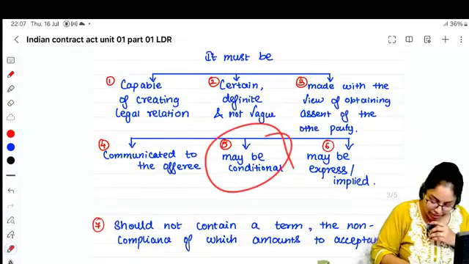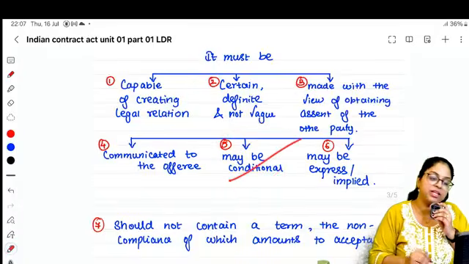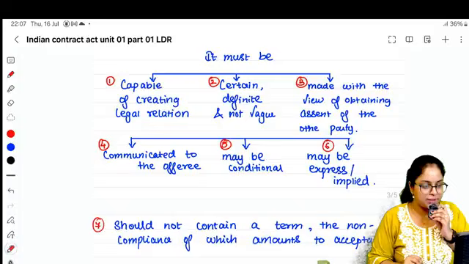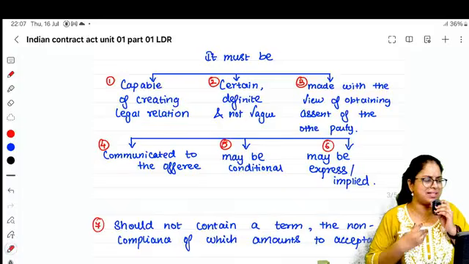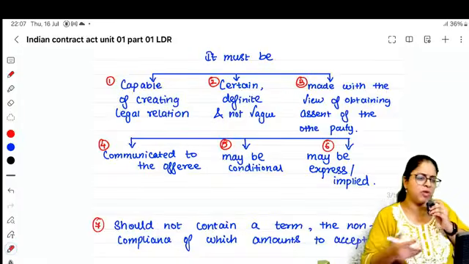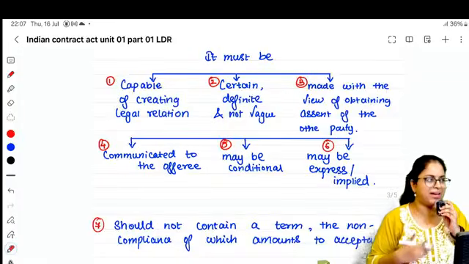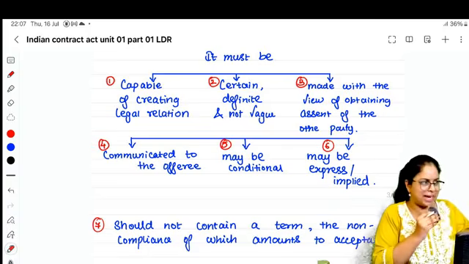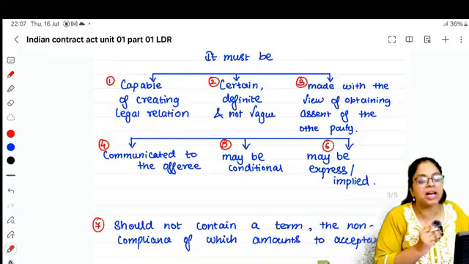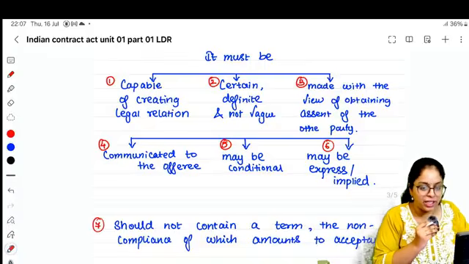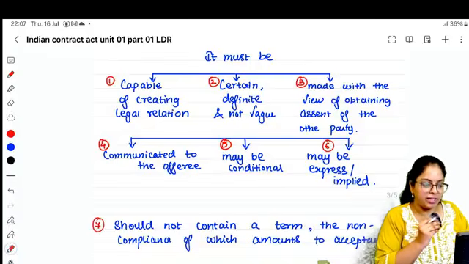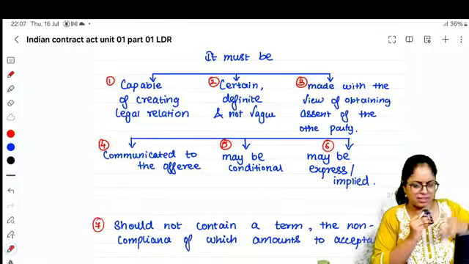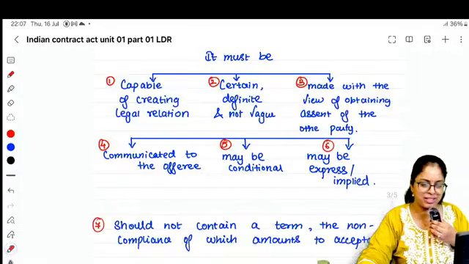And can an offer be conditional? Yes, an offer can be conditional. Let's say I am renting a house. I'll rent my house only to vegetarians, or only to a family, not to bachelors. I'm making an offer, does anybody want my house for rent, but I'm putting a condition. Can an offer be conditional? Yes.